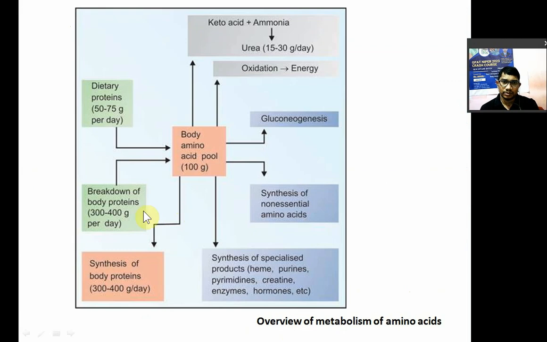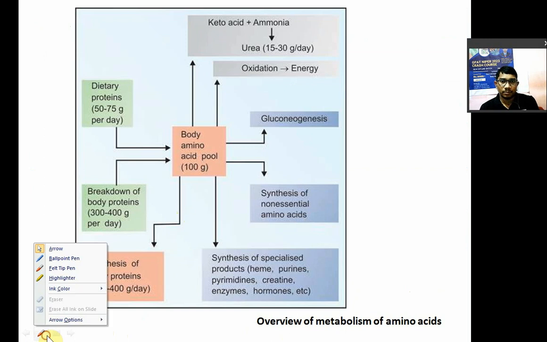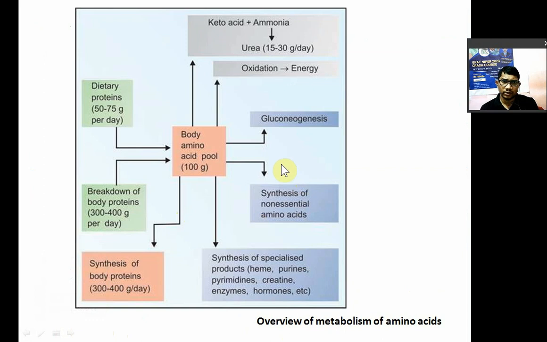The next part is nothing but an overview of amino acid metabolism. Normally in your body around 100 grams of amino acids is stored. It is known as the amino acid pool of your body.